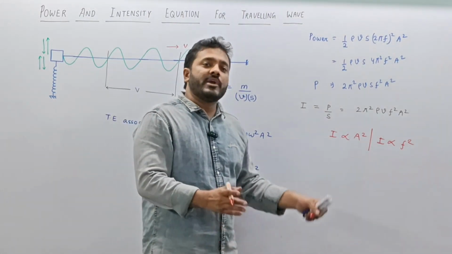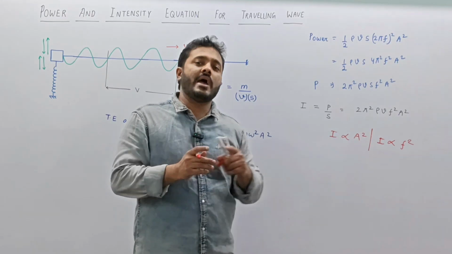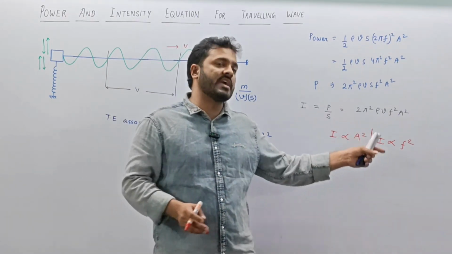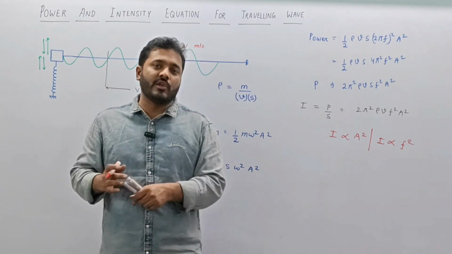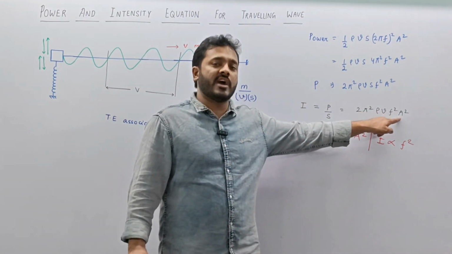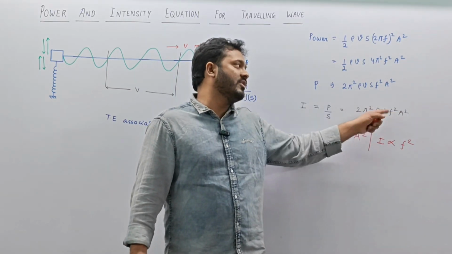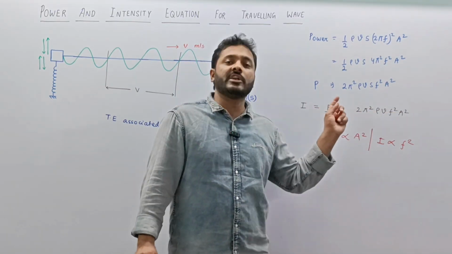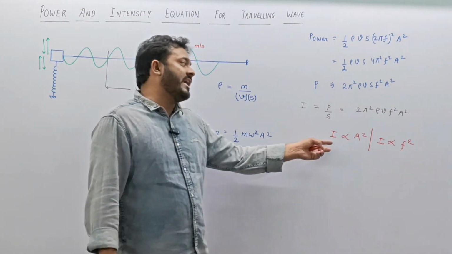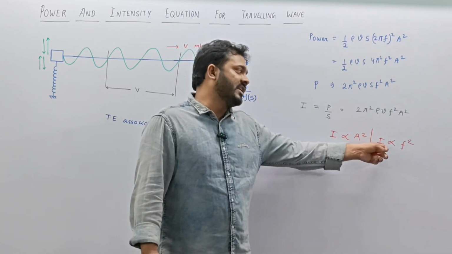तो अगर दो वेव प्रोड्यूस किया जाए, दो सोर्स प्रोड्यूस कर रहे हैं, एक ही मीडियम से जा रहा है, एक बार एम्पलीट्यूड का रेशियो दे दिया गया 1:2 और फ्रीक्वेंसी का रेशियो दे दिया गया 1:2, and you are asked to calculate intensity ratio, तो एम्पलीट्यूड का रेशियो का भी स्क्वायर करना है और फ्रीक्वेंसी का भी स्क्वायर करना है. So once you do half square and again you do half square, so that intensity ratio will become 1 by 16. So please keep this in mind that intensity is proportional to amplitude square and intensity is also proportional to frequency square.